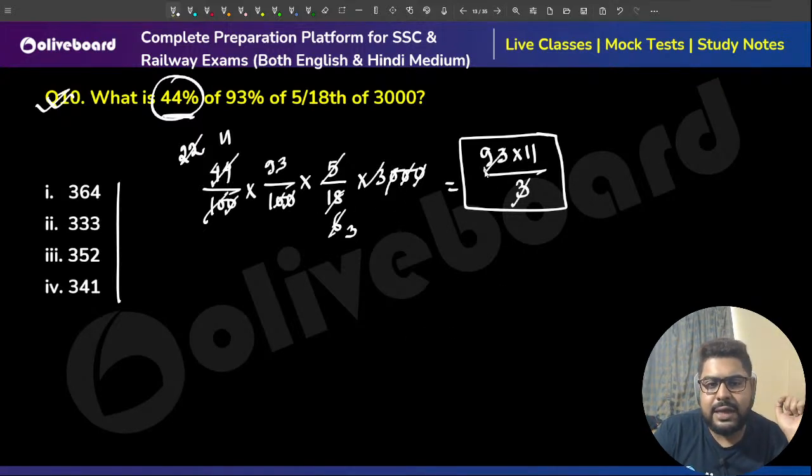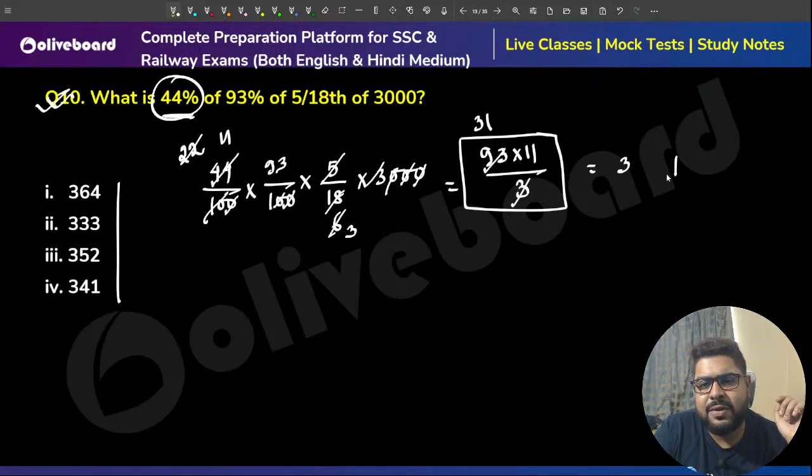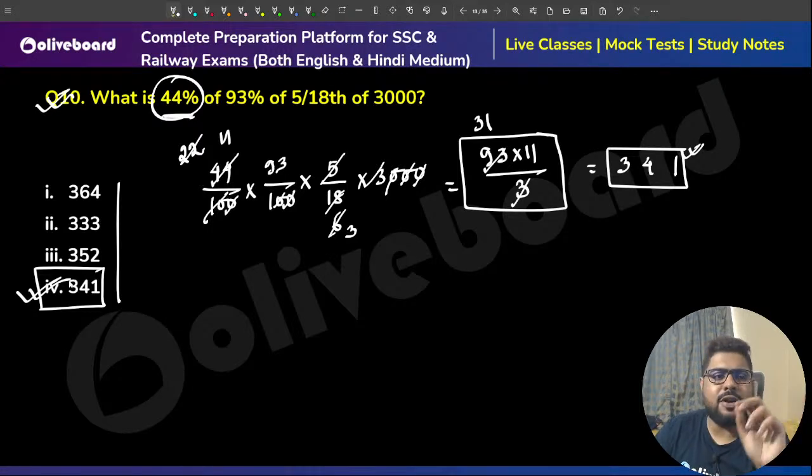This is 31. So 31 into 11, anything multiplied by 11, what you do? 31, you write 3 plus 1, the middle value is this. The answer is 341. Option number 4, 341 is your answer. One of the simplest questions of the paper.